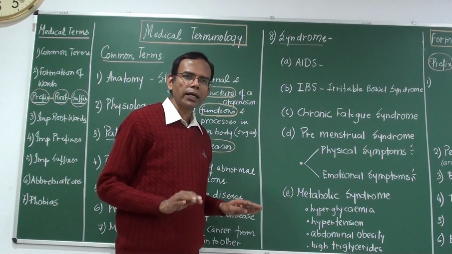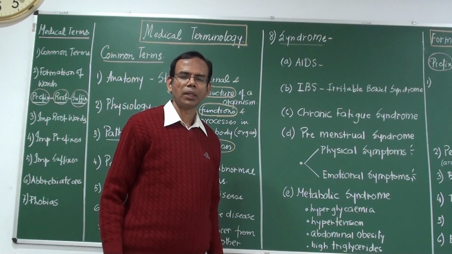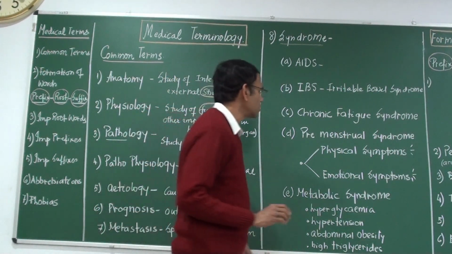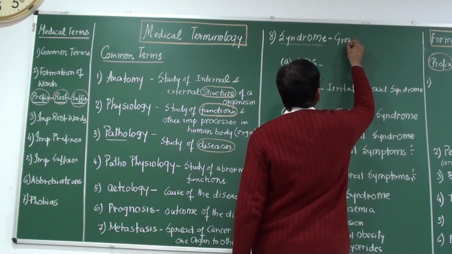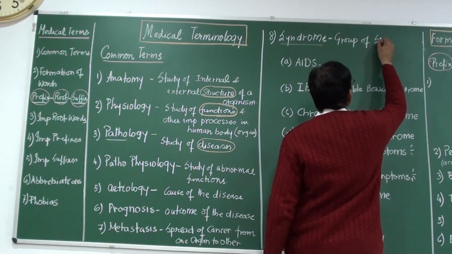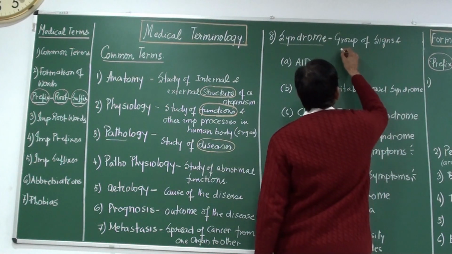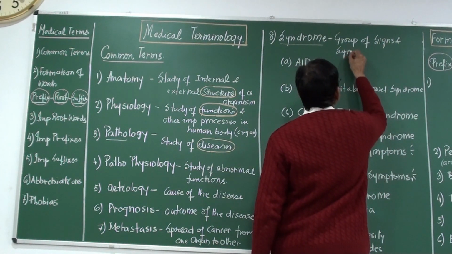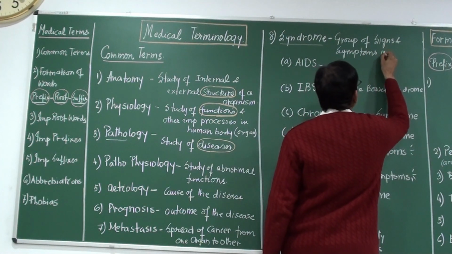Syndrome means a group of signs and symptoms occurring together.